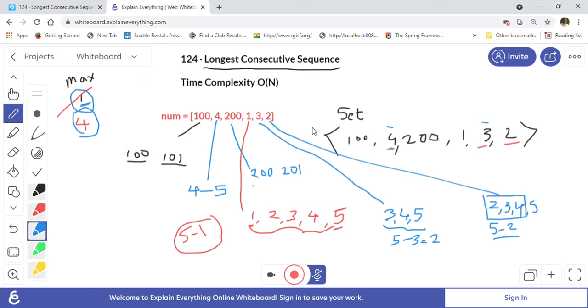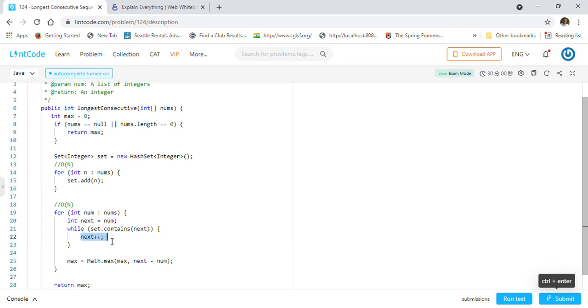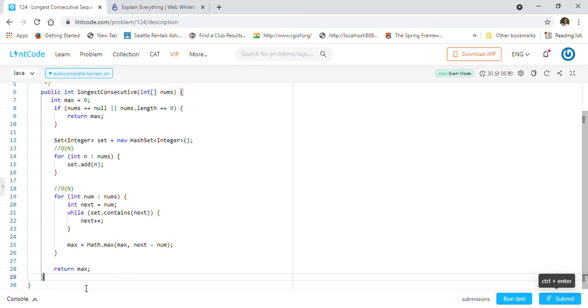That I explained here, so that's how it will be, like 1 2 3 4 5. That's what we are doing here by incrementing the next. So we are checking the consecutive sequence length here, right? Next minus number will be our length of the consecutive sequence, and we will always keep updating our max as long as we find a longer sequence, right? We will keep updating, and at the end we will just return max.